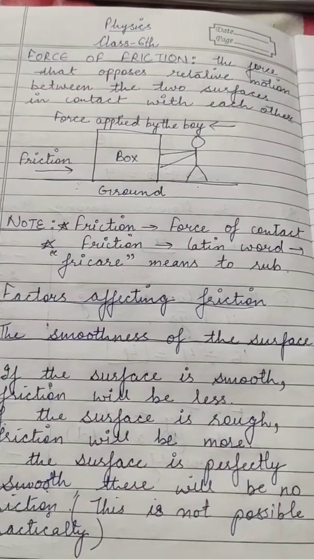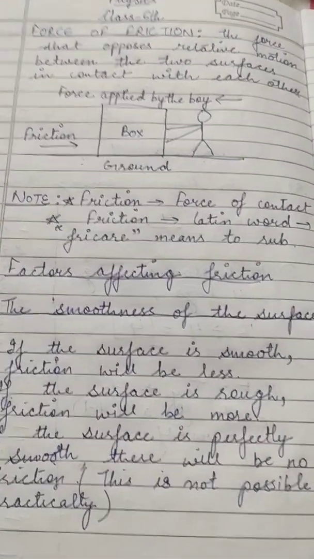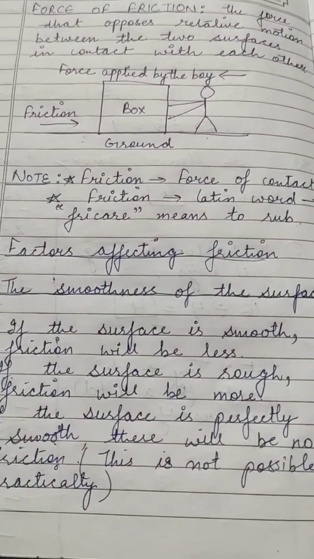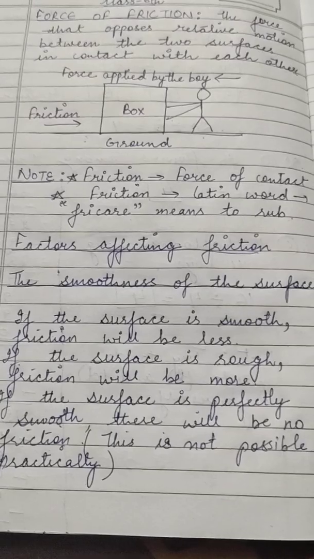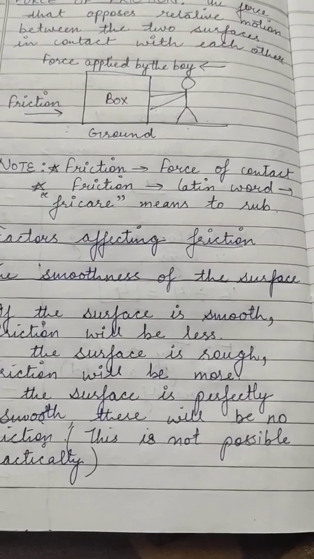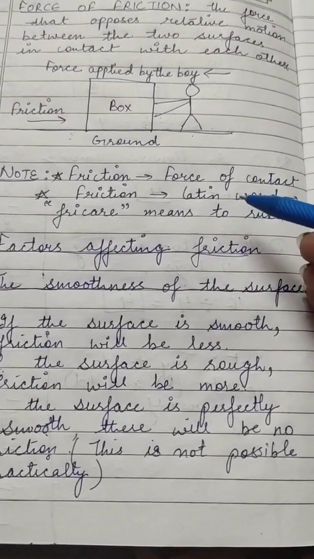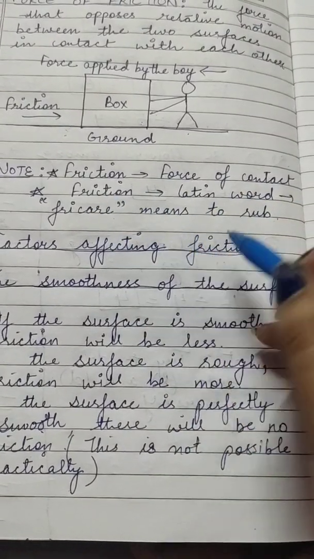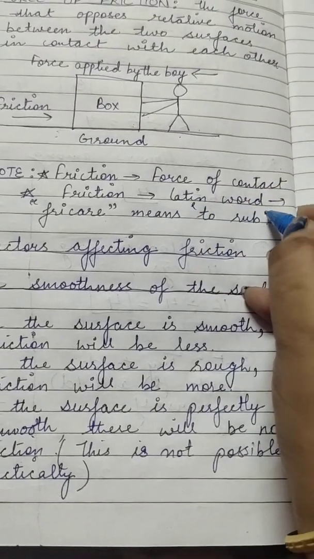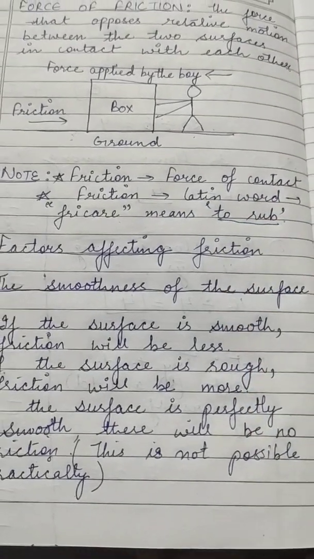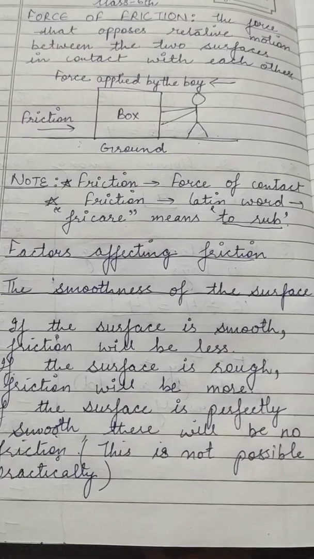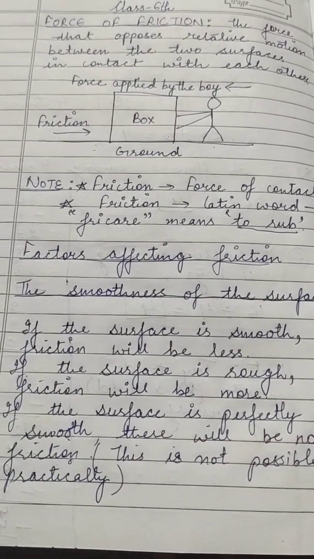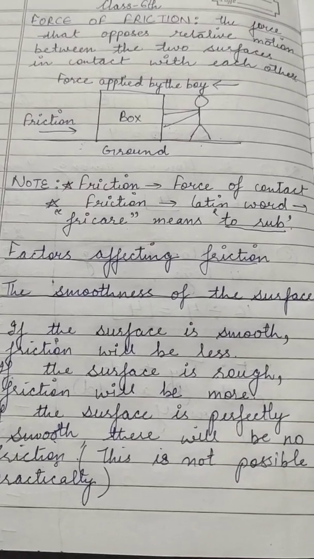So what is friction? Friction is the force of contact. So it is a contact force. You have done in the topic contact forces that force of friction is a type of contact force. Then the word friction is a Latin word which is fricere and it means to rub. So when two bodies are being rubbed, the force acting in between that is known as your force of friction.